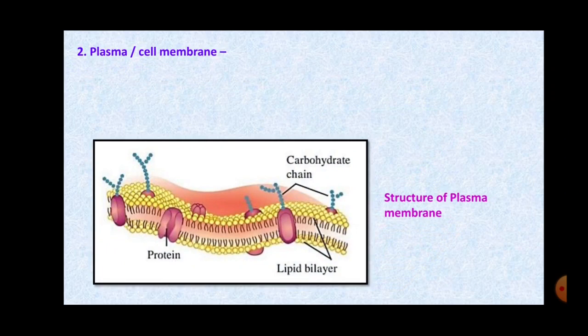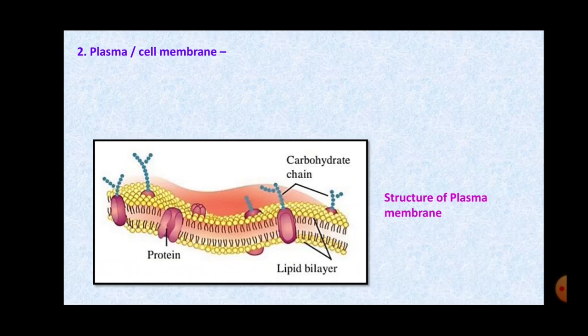Next is the plasma membrane or cell membrane, which is present in the plant cell inner to the cell wall, whereas in the animal cell it is the outermost covering of the cell. It is a very thin, fragile and elastic covering that separates the components of the cell, the organelles of the cell, from the outer environment, right? So it separates the organelles and the outer environment.